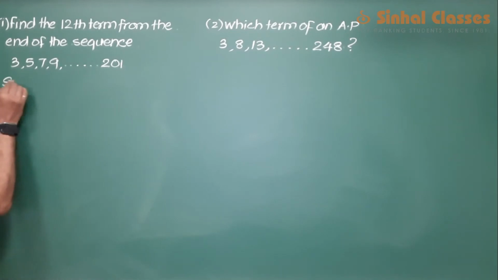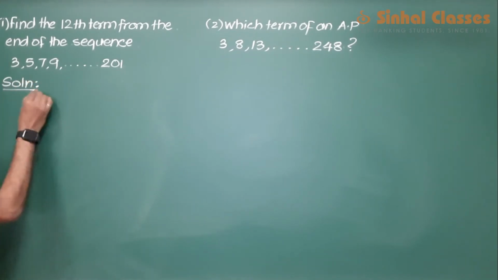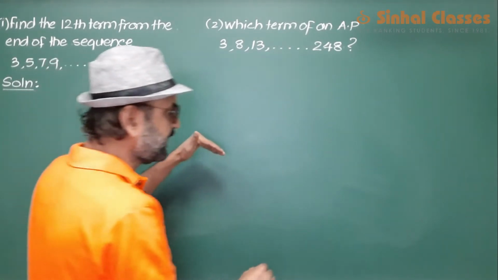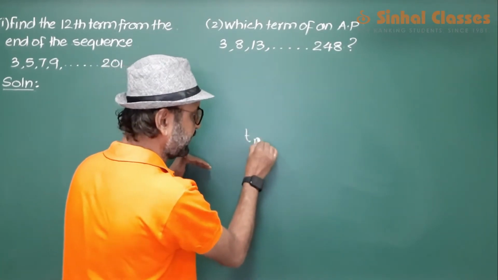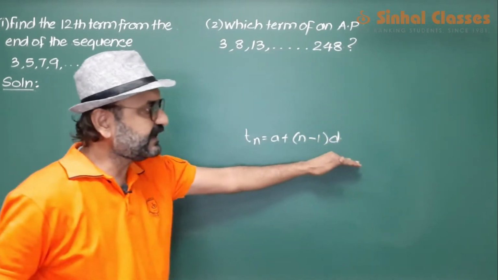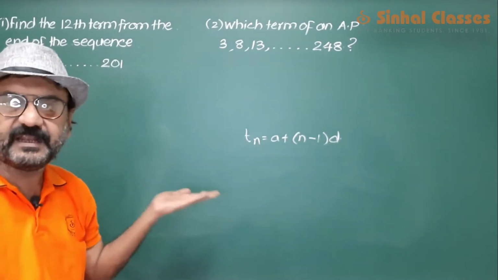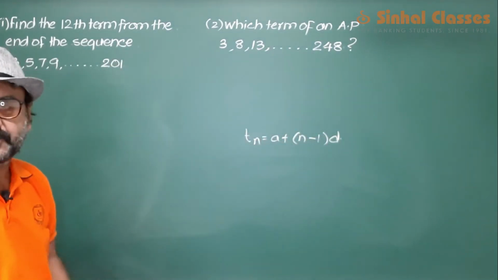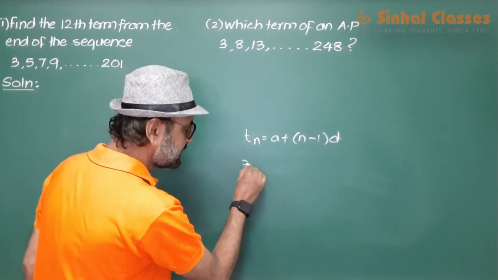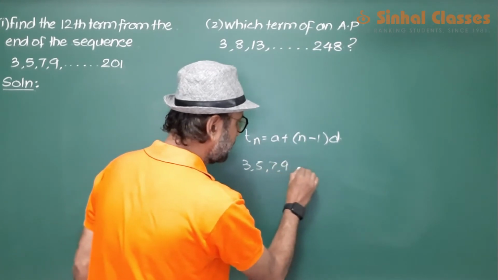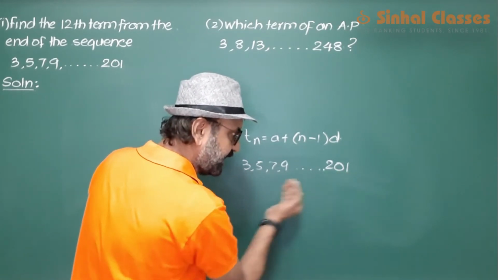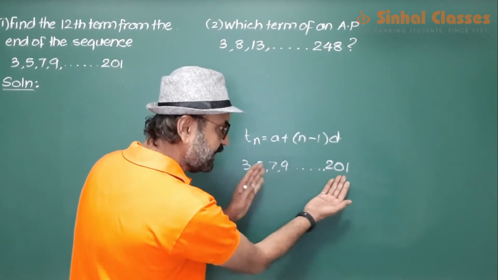Now in this question we are asked to find out the 12th term from the end. Now this is the formula that we have. With this formula we can find out any term from the start. We can find any term from the start, but we are asked to find out the 12th term from the end. So what we will do is, suppose I have this AP 3, 5, 7, 9 ... 201. Now I have to find out the 12th term from the end. So what I'll do is, I will reverse this AP.